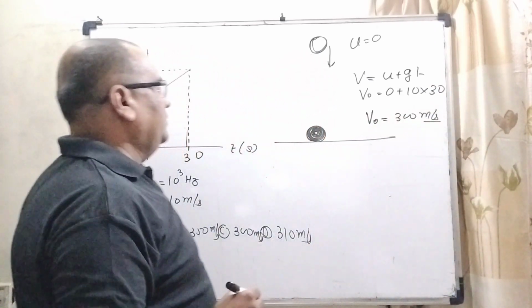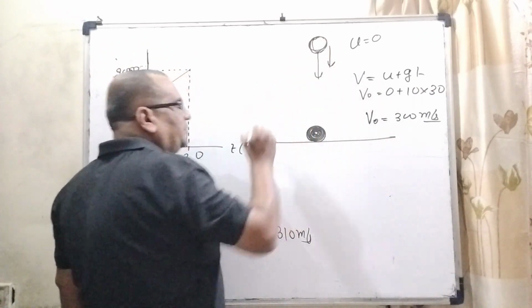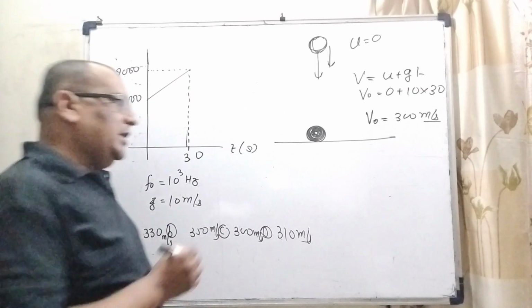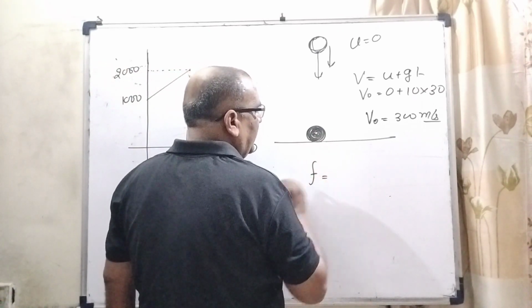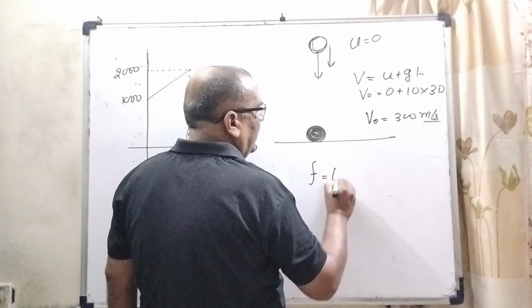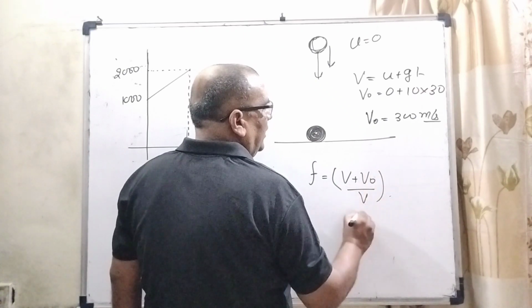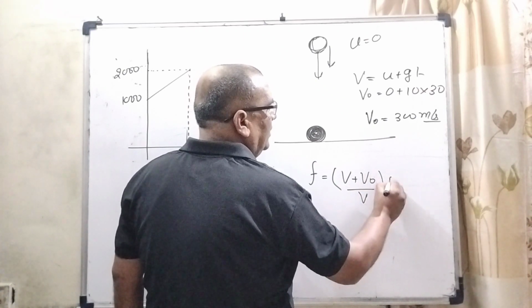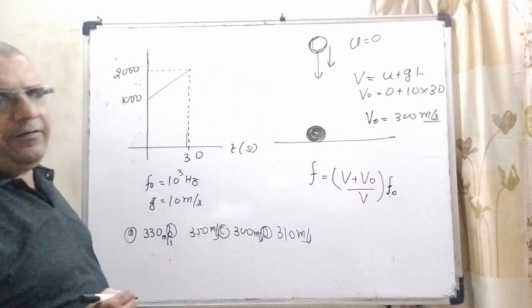Okay, now this observer approaches towards the source of sound, stationary source of sound. Then using the formula, this is apparent frequency, f equal to (v plus v naught) upon v, times initial frequency f naught.